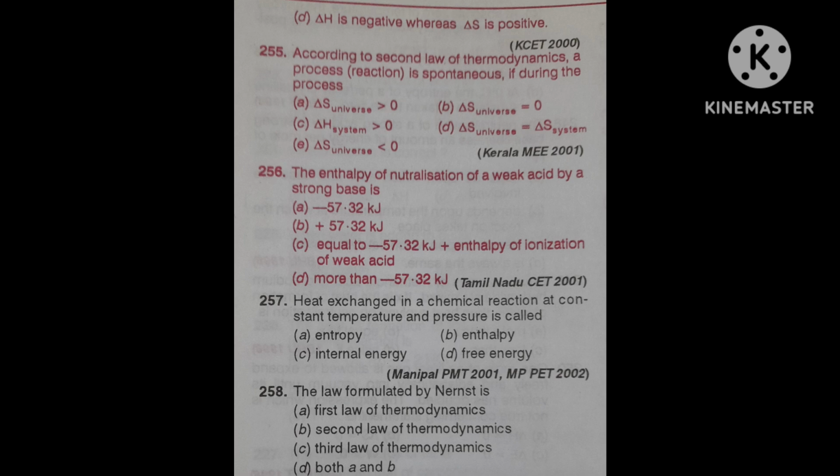Next question. The law formulated by Nernst is: first option, first law of thermodynamics; second, second law of thermodynamics; third, third law of thermodynamics; fourth, both A and B; fifth, both B and C. There are 5 options.